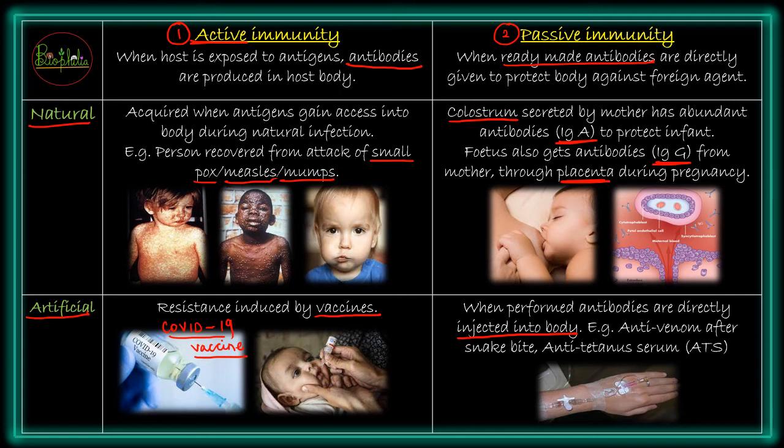So such injection of antibodies which are pre-made in different organisms, such example is going to be anti-venom. So anti-venom हो सकता है that is given after a snake bite, or it can be also anti-tetanus serum which will be obtained from horses. So this was about the second kind of classification of acquired immunity.